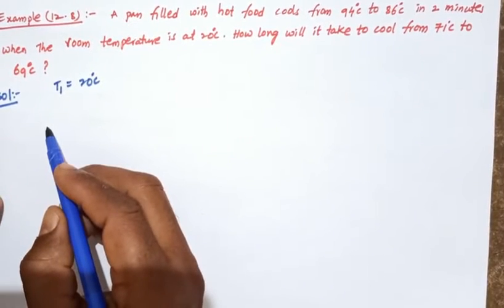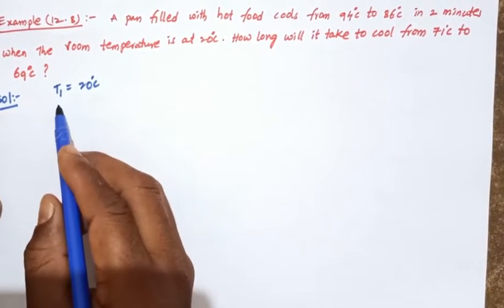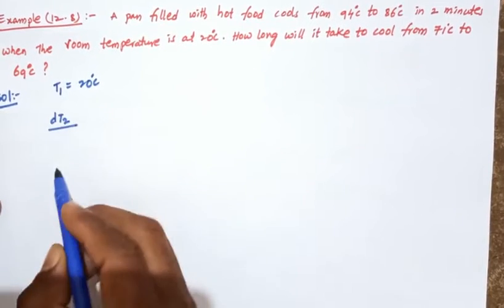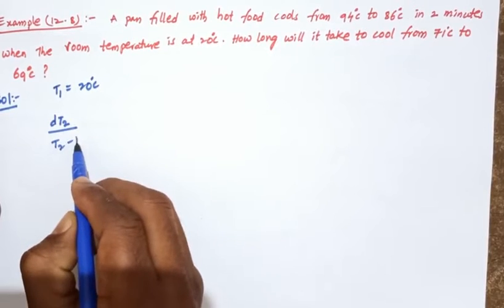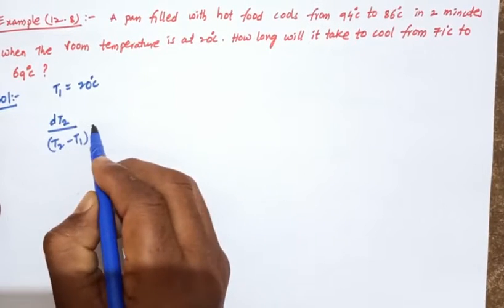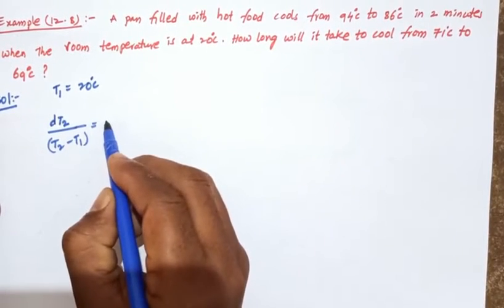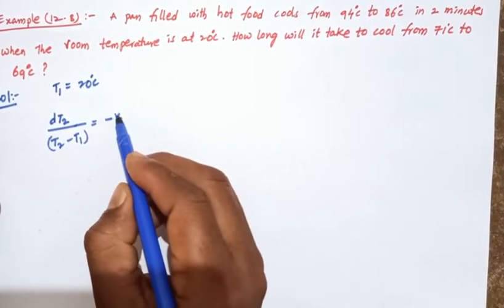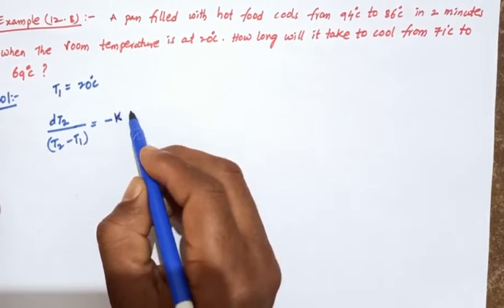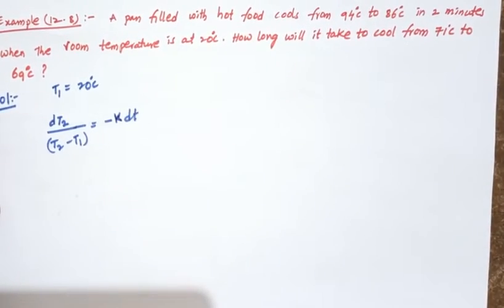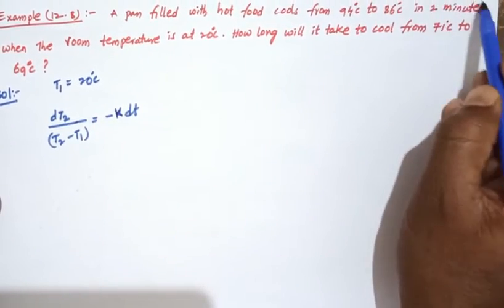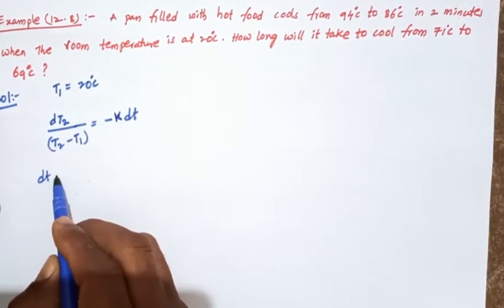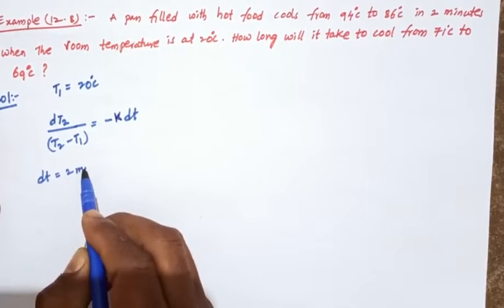From Newton's law of cooling, dT by (T2 minus T1) equals minus K into dt. In this case dt equals 2 minutes.